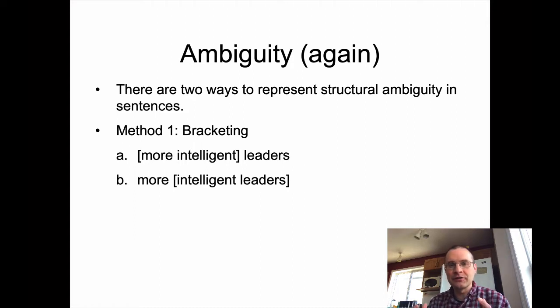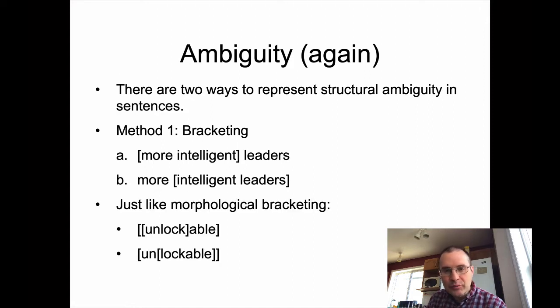One way you can represent phrase structure in a sentence, or at least a string of words, is by putting words in brackets. So for more intelligent leaders, do we want intelligent leaders but just more of them, or do we want leaders, we just want the more intelligent ones? So if I put more intelligent in brackets, that means these two words are more closely related to each other. So if I have this structure, I want the leaders that are more intelligent. And if I have this structure, intelligent leaders are more closely related to one another. So I want the intelligent leaders, I just want more of them.